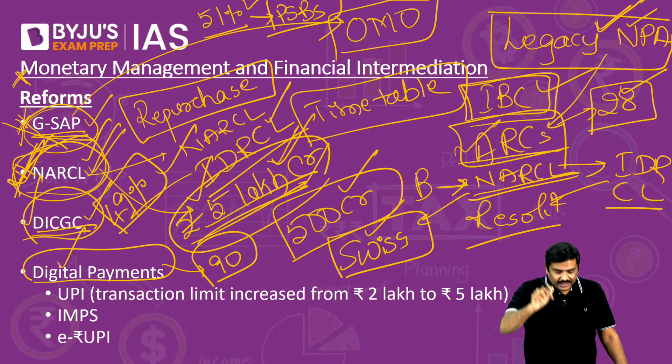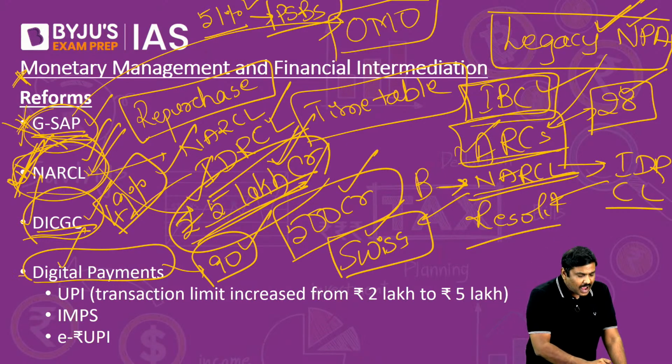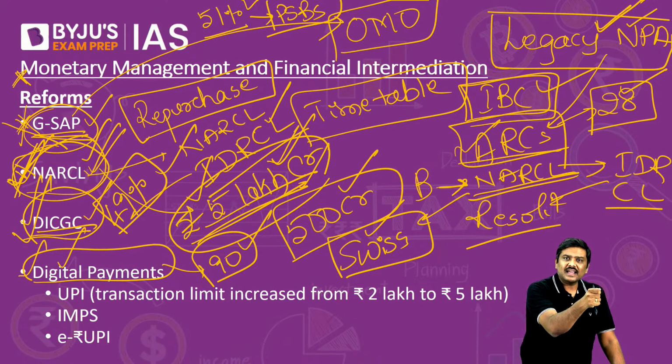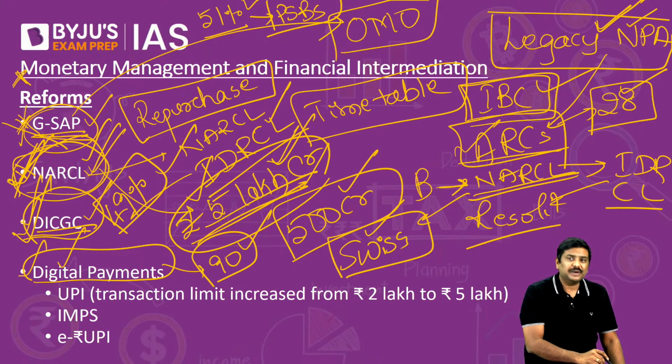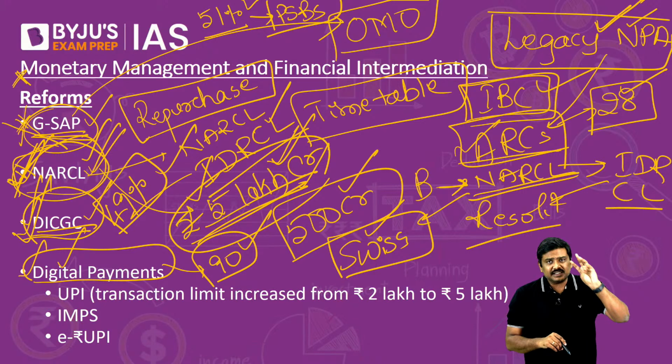In the next 90 days, the insurance money for the depositors has to be provided by the DICGC. That is, in the first 45 days, the bank has to provide the information to the DICGC, and in the next 45 days, DICGC has to provide the insurance amount to the customers. This is one more very important change under the concept of DICGC. So these are the three very important changes. Please be very, very careful.